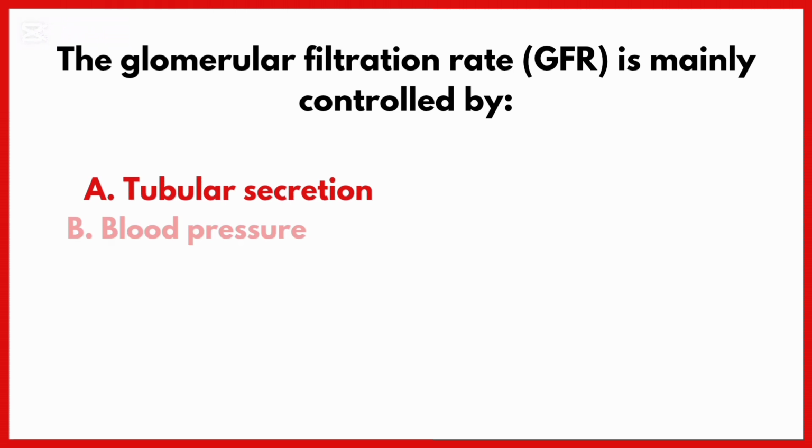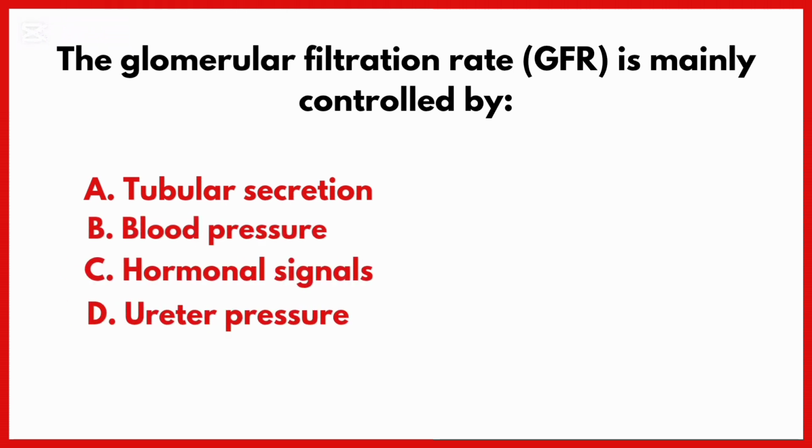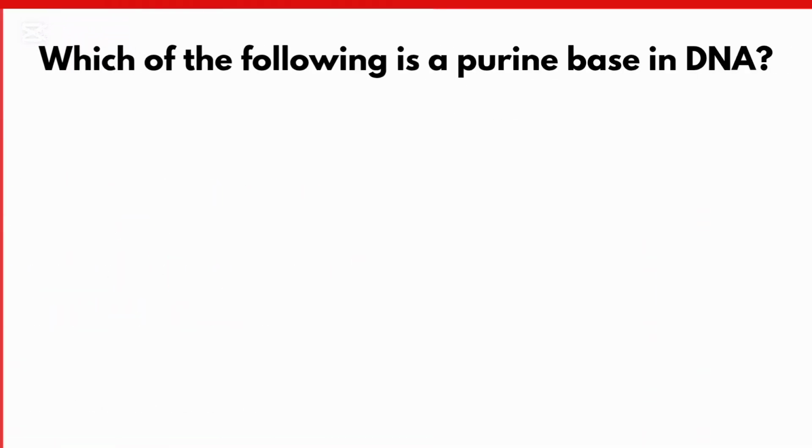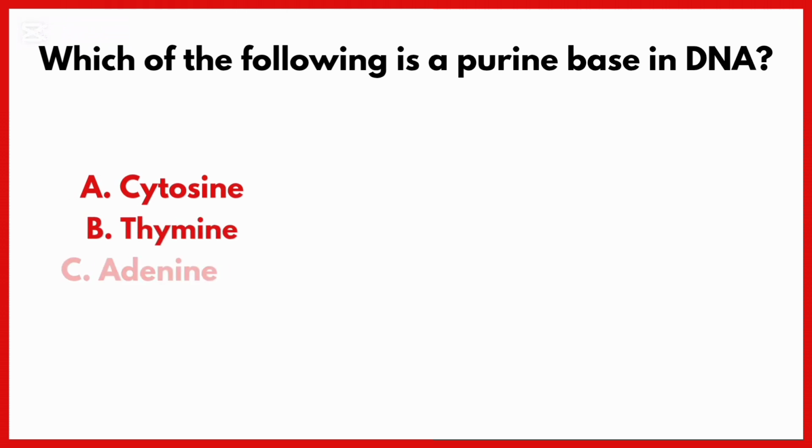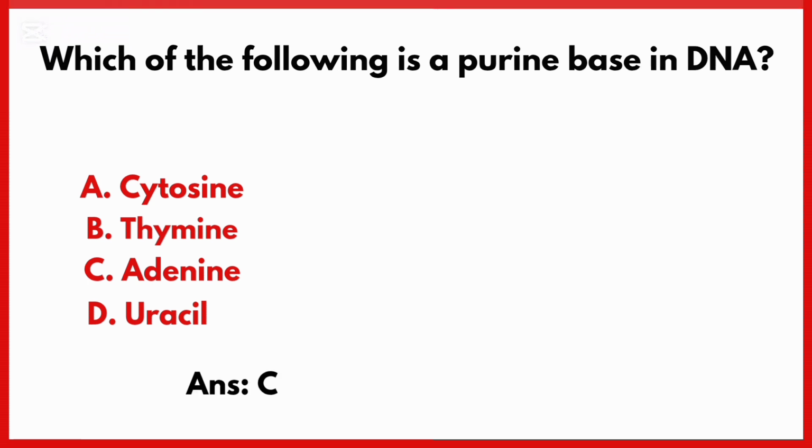The glomerular filtration rate is mainly controlled by. Correct answer is option B, blood pressure. Which of the following is a purine base in DNA? Correct answer is option C, adenine.